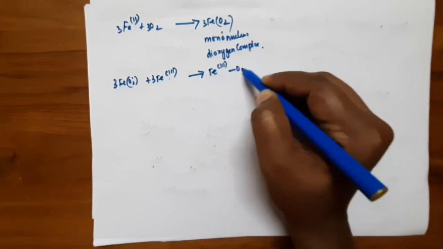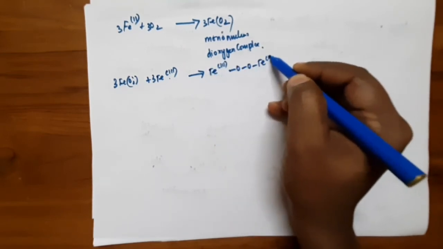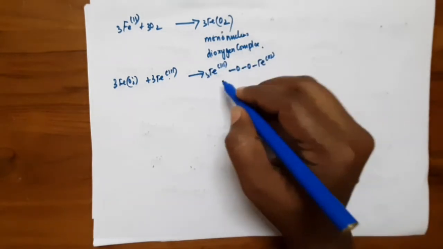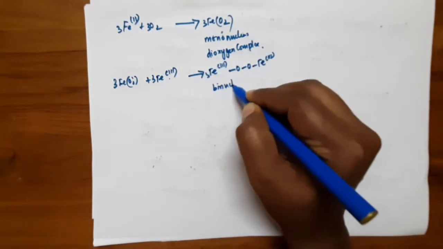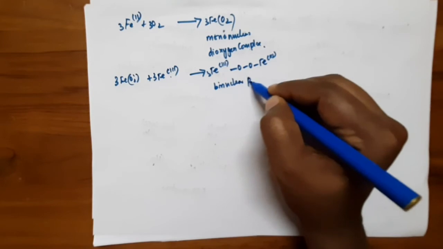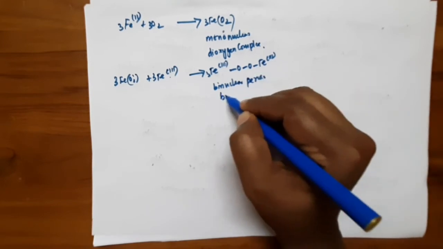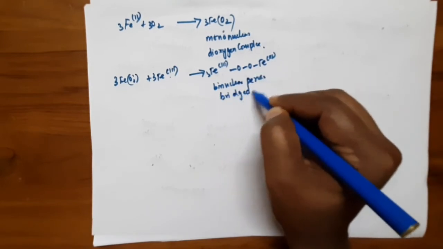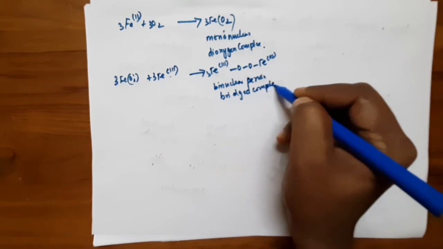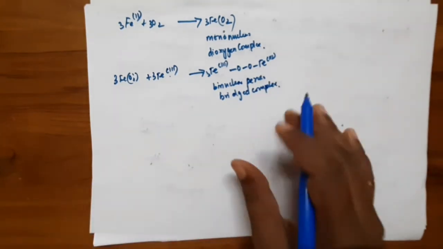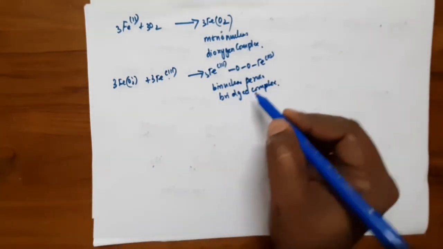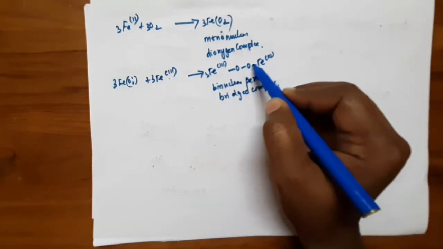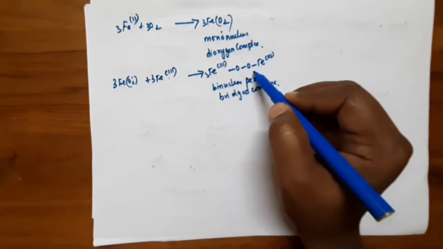It forms a binuclear peroxo bridged complex. This peroxo bridged complex is very stable at low temperature.